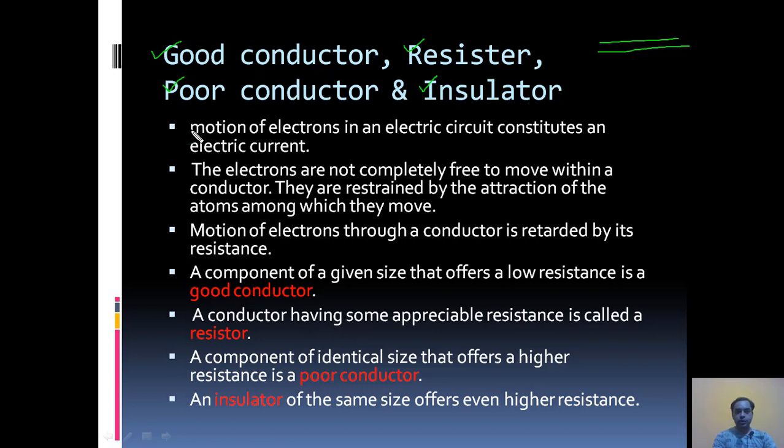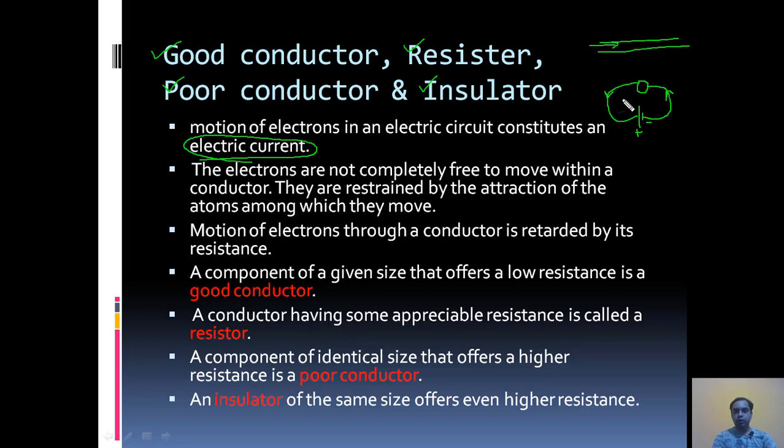Motion of electrons in an electric circuit constitutes an electric current. Why does this electric current come into picture? Because suppose this is a conductor through which electrons are flowing. Here one thing you should remember, that in a circuit electrons always flow from negative terminal to positive terminal in this direction.